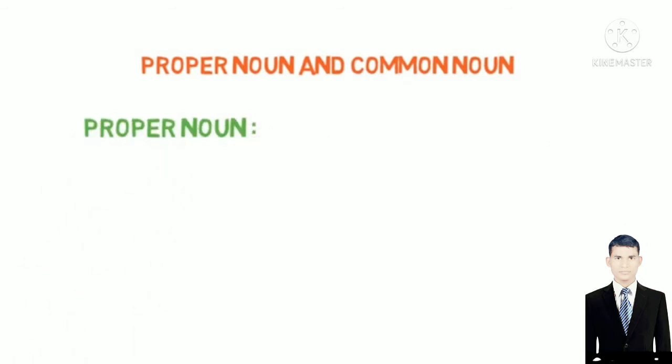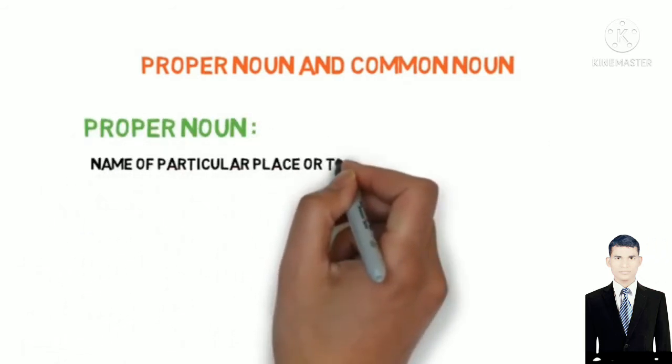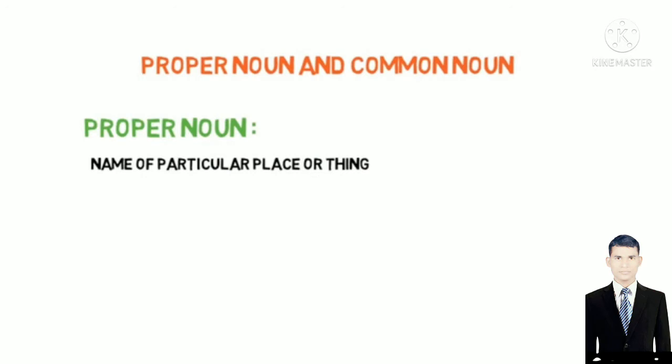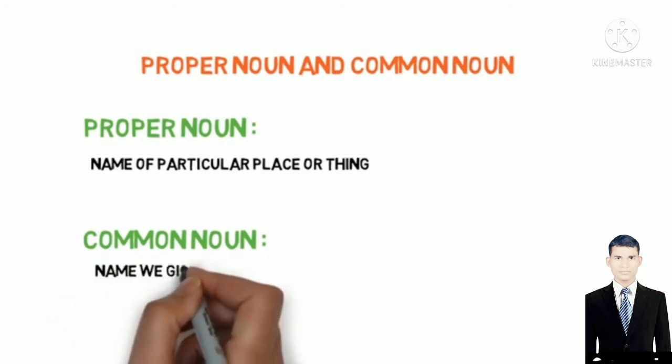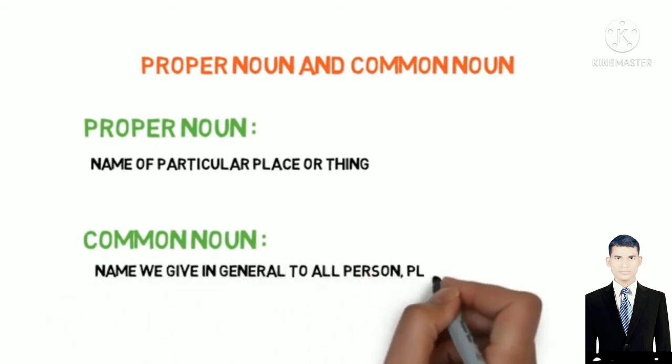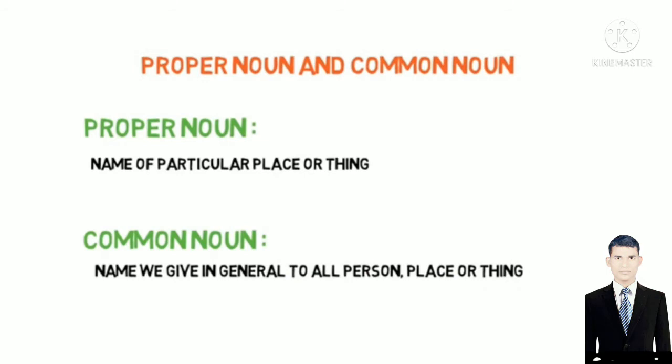What is a proper noun? It defines the name of a particular person, place, or thing. It specifies uniqueness. And what is a common noun? It defines a name we generally use for a person, place, or thing.